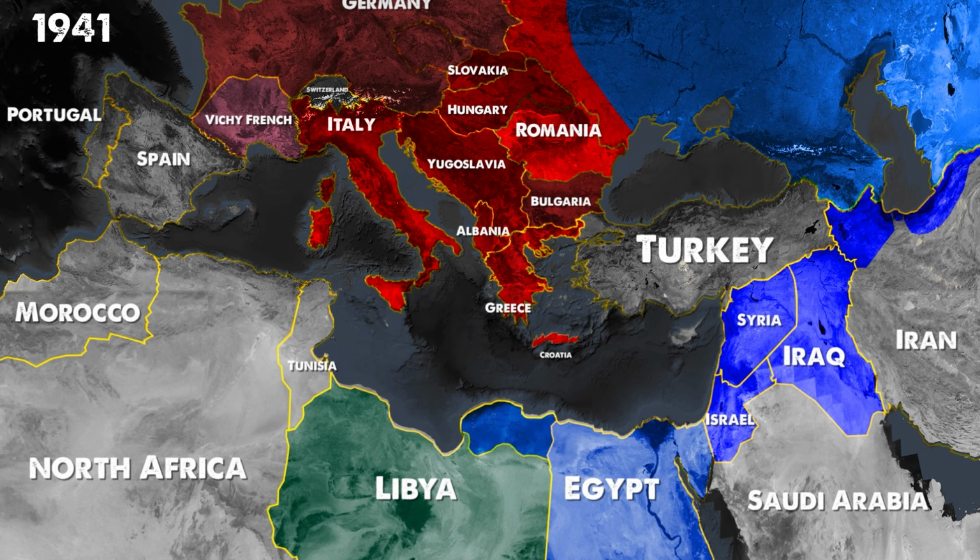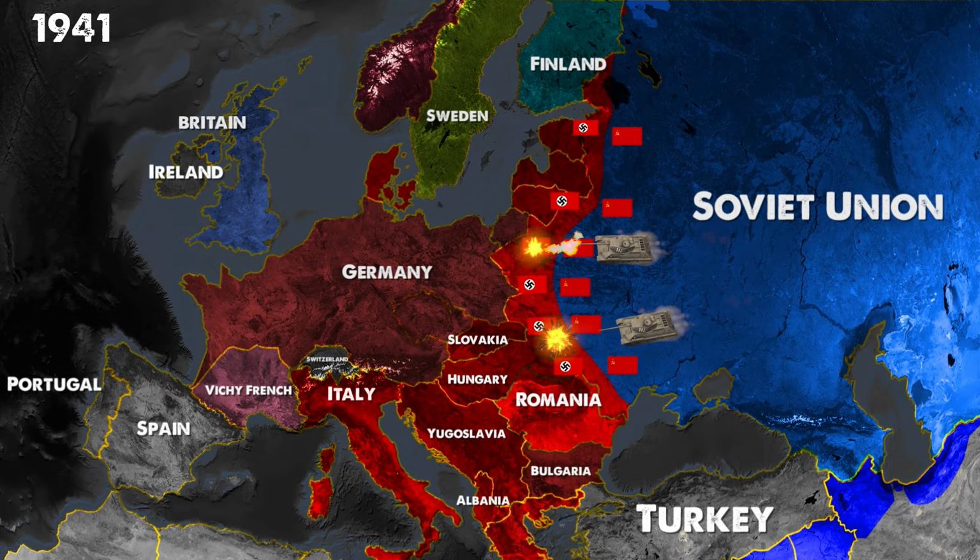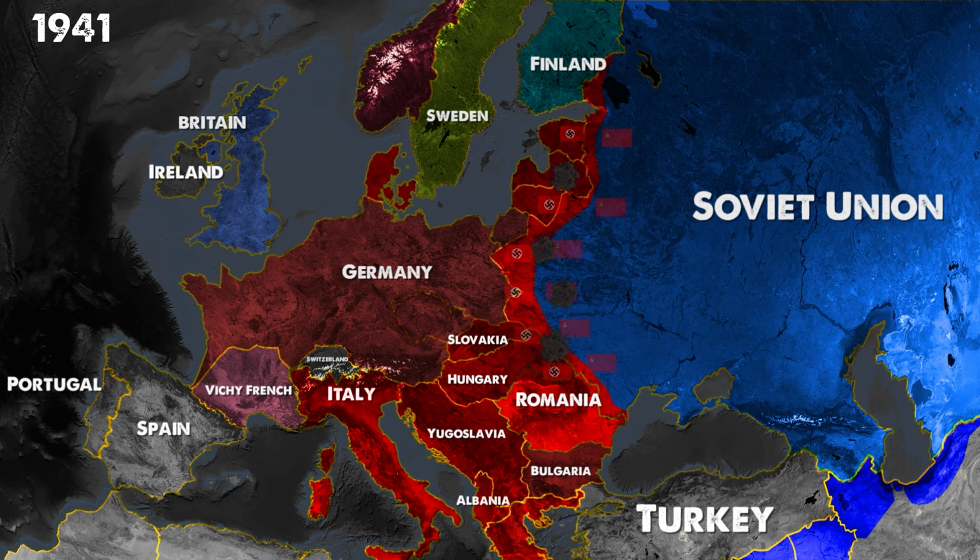The first significant territorial losses and setbacks occurred on the North African front. In December, the Russian army began to reclaim its territory, pushing the Germans back 200 kilometers.